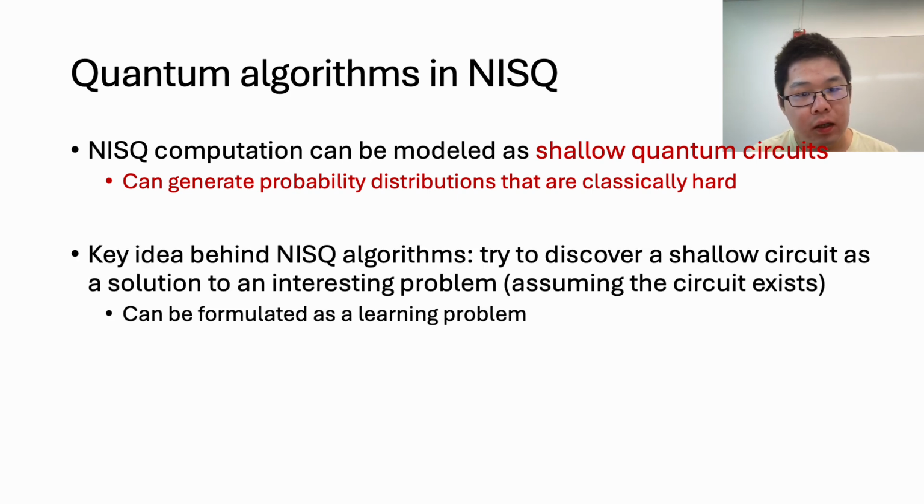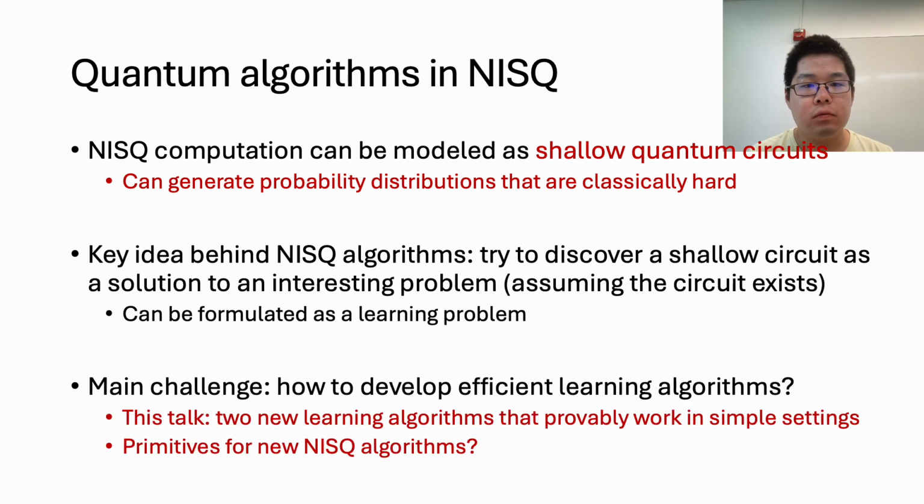This has motivated a lot of NISQ algorithms, where the key idea is to try to discover a shallow circuit as a solution to an interesting problem, assuming the circuit exists. And indeed, this can be formulated as a learning problem. So, the main challenge in this direction is how to develop efficient learning algorithms. In this talk, we will discuss two new learning algorithms that provably work in simple settings. And maybe an exciting future direction is that perhaps these algorithms can be used as primitives for new NISQ algorithms.